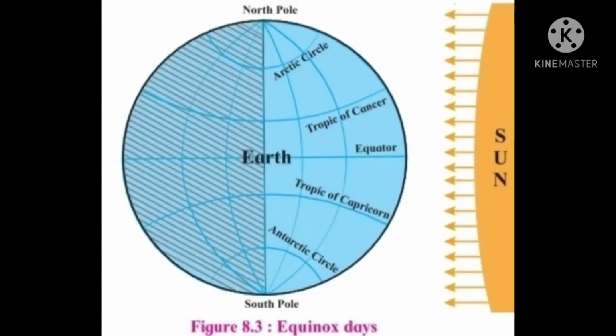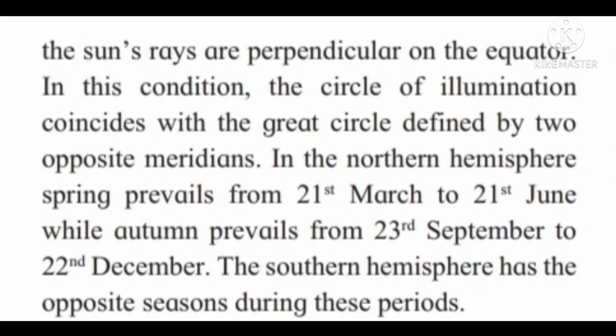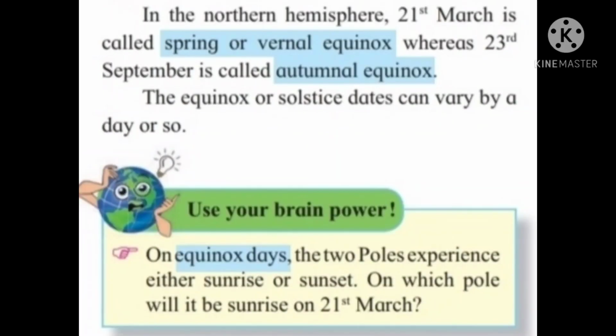In the northern hemisphere, spring prevails from 21st March to 21st June, while autumn prevails from 23rd September to 22nd December. The southern hemisphere has the opposite seasons during these periods. In the northern hemisphere, 21st March is called the spring or the vernal equinox, whereas 23rd September is called the autumnal equinox. The equinox or solstice dates can vary by a day or so.